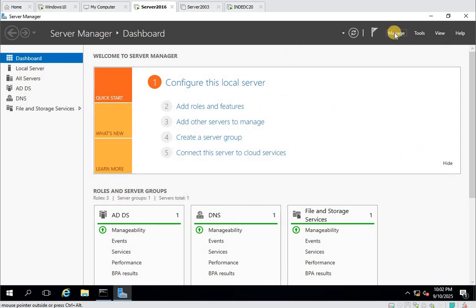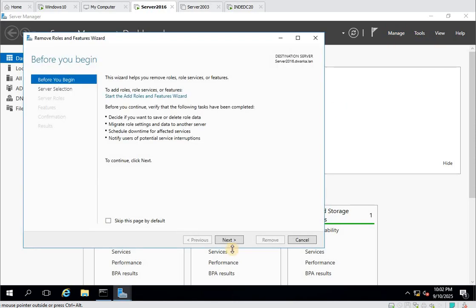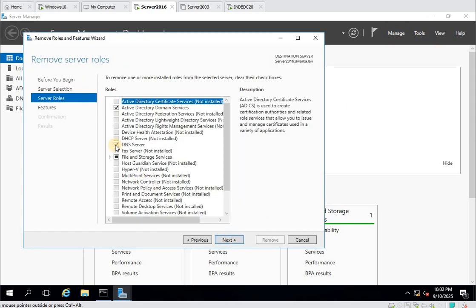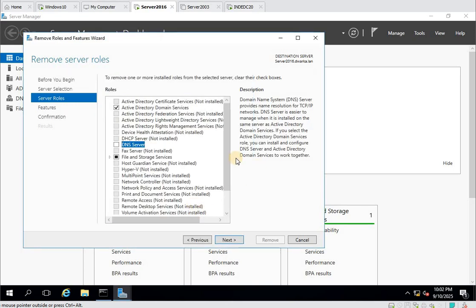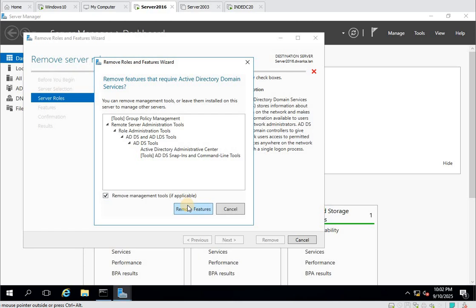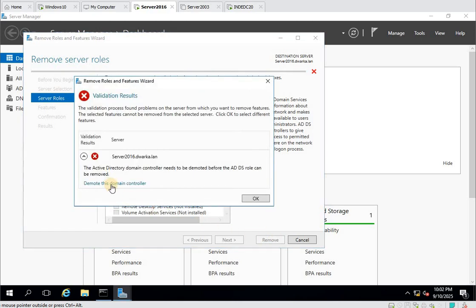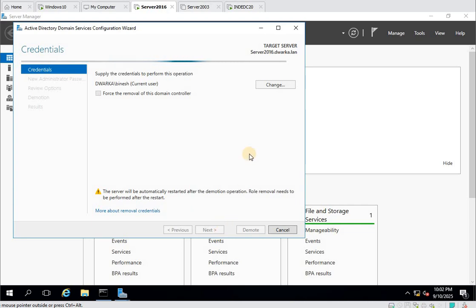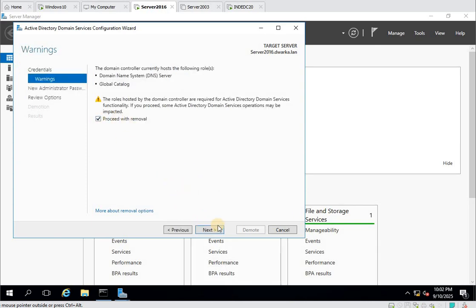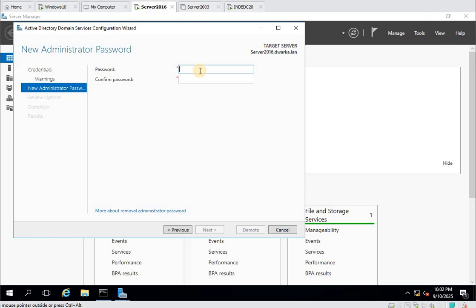So what we can do, we can just come here and manage, remove roles and features. First remove this, that is important. Wait for some time. Everything is fine. Just say next. Select this. Next. Type the password, any password that you can remember.